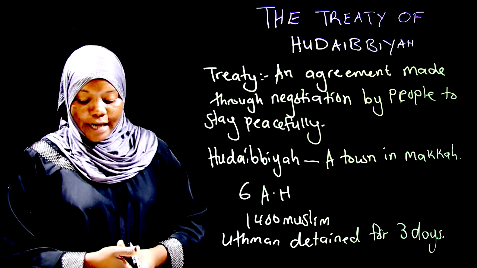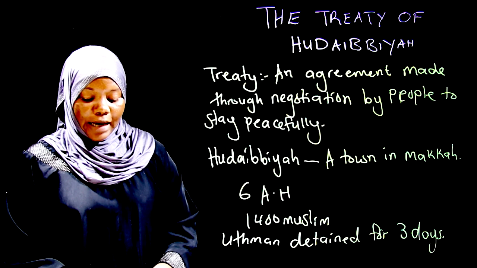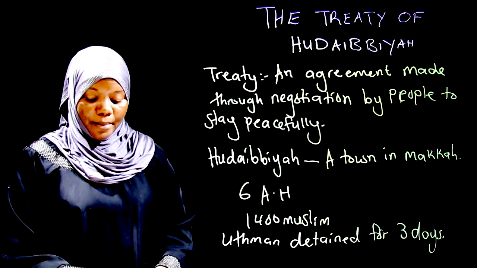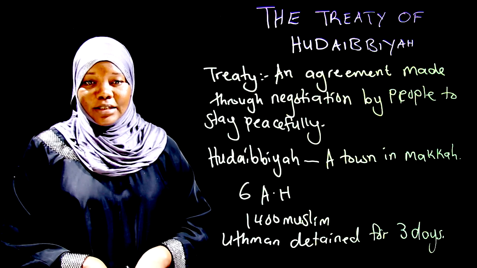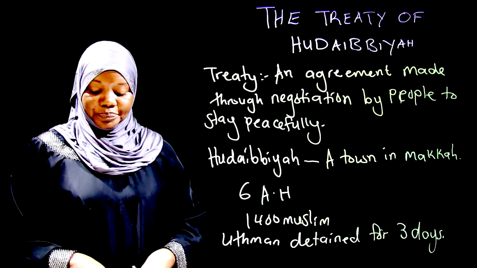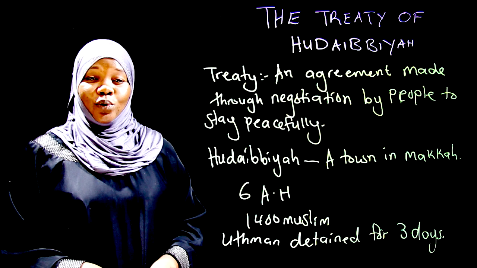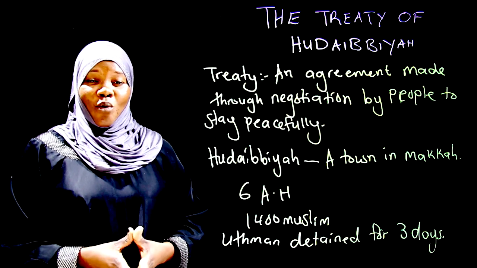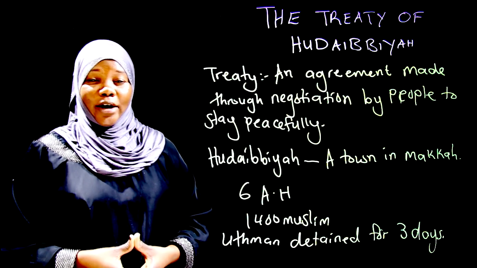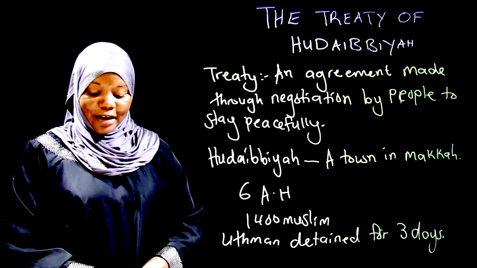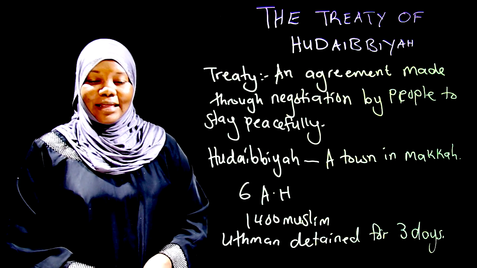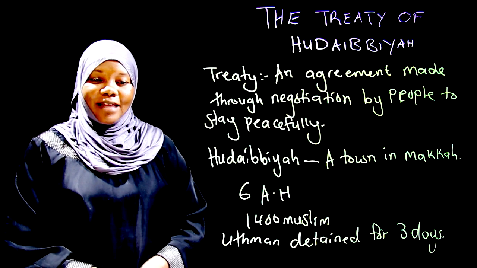So we have been told that any tribe is free to join a treaty with either Prophet Muhammad or the Quraysh of Makkans. And the fifth term was each party would remain neutral, meaning there was to be no favoritism or helping any other party. Each party would remain neutral in the event of war between the other party and a third party.